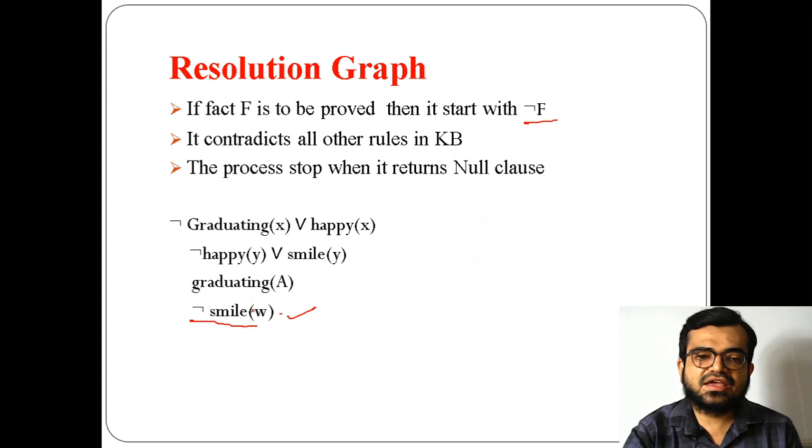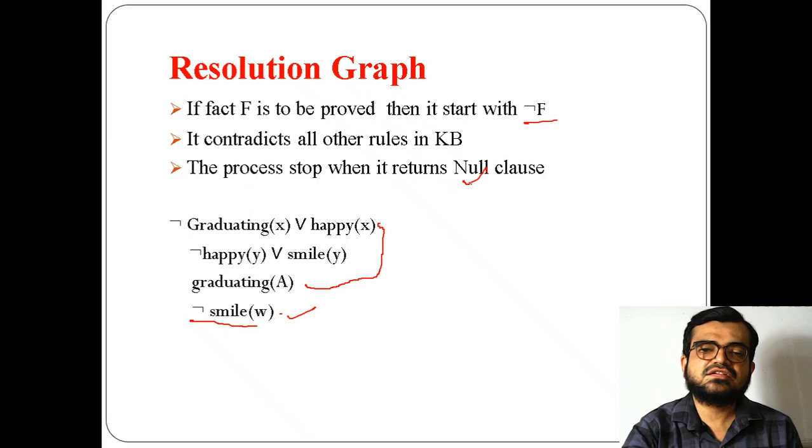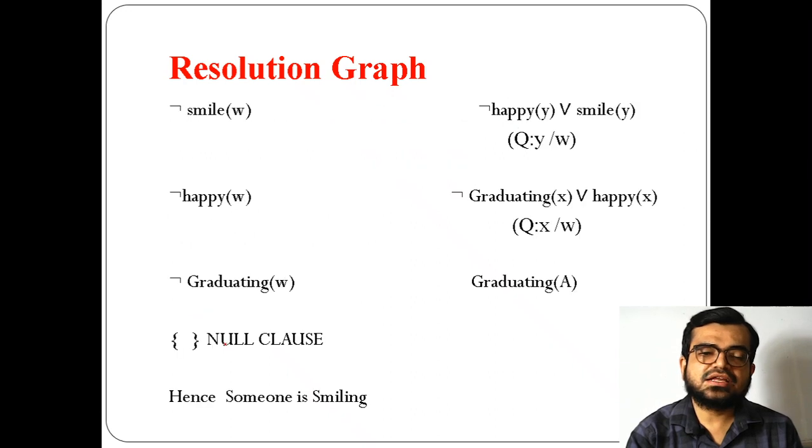We need to check where it contradicts. It contradicts all the other rules, all the other facts in the knowledge base. So wherever smile is there, we take that statement and contradict them, and we need to perform this process until we reach the null clause. If we reach the null clause, it means we have proved that the given fact, that someone is smiling, is true. So now, how is the resolution graph built?